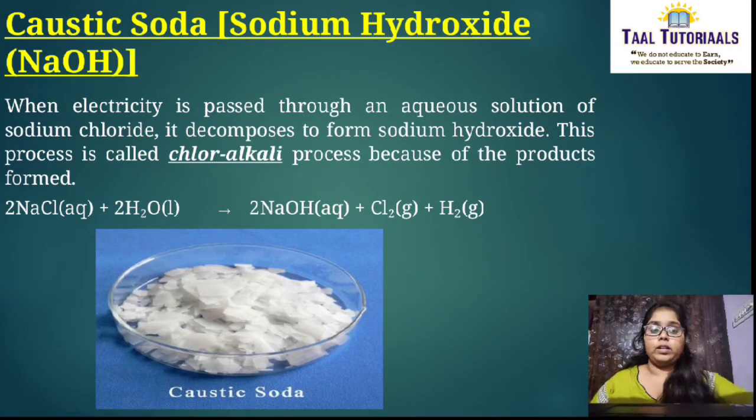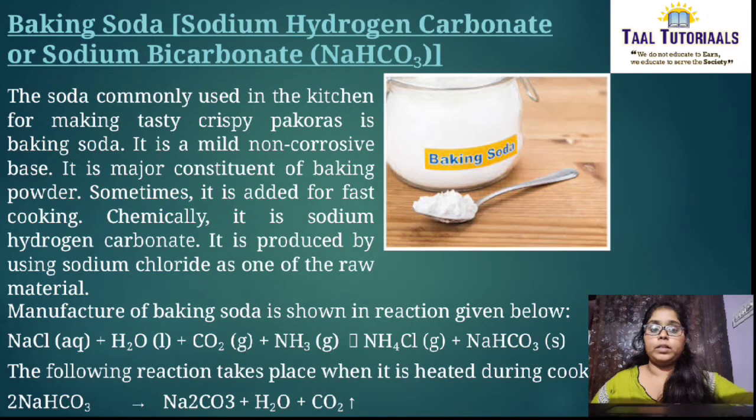Then baking soda. Baking soda is also known as sodium hydrogen carbonate or sodium bicarbonate. You can call it either sodium hydrogen carbonate or bicarbonate. It is commonly used in the kitchen to make tasty crispy pakoras. It is a mild non-corrosive base.